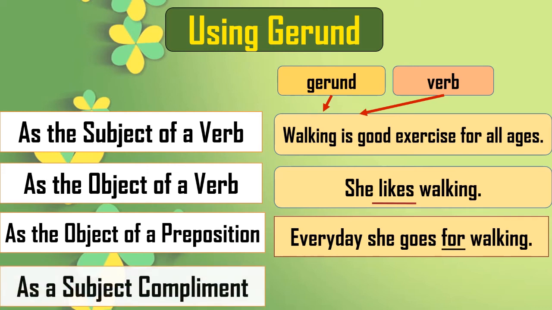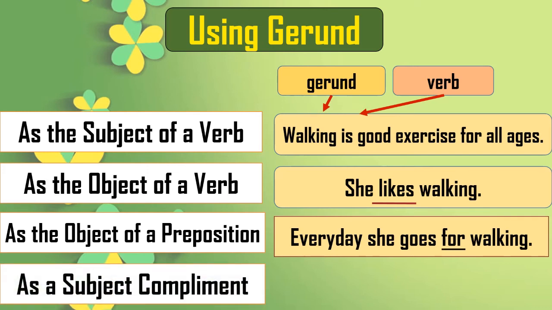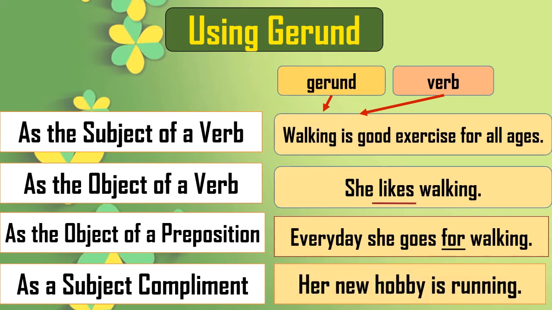And the next use is as a subject complement. Read the sentence: her new hobby is running. Or her new hobby is walking. You can use the same gerund again and frame the sentence. So here it is complementing the subject. In this way you can use a gerund in different ways. This is some additional information we have learned just now.